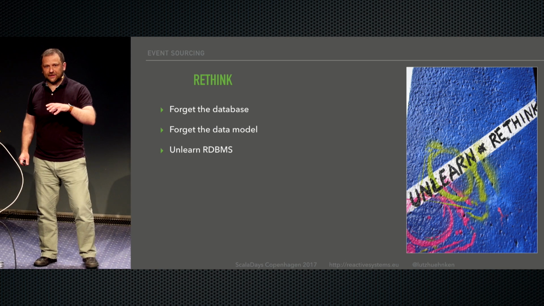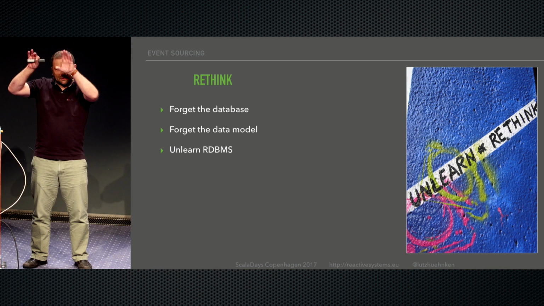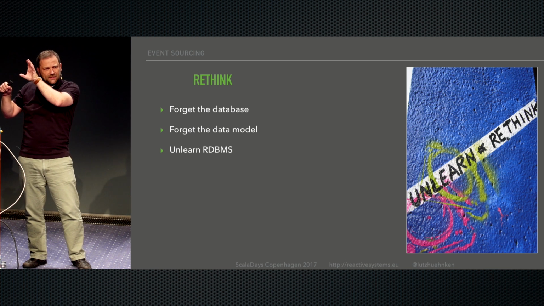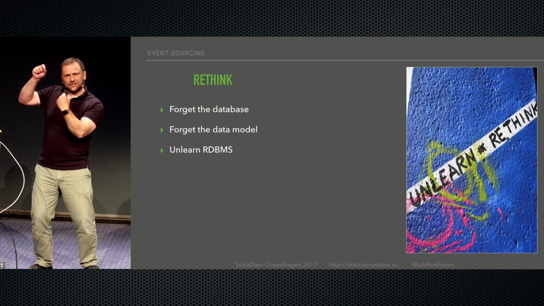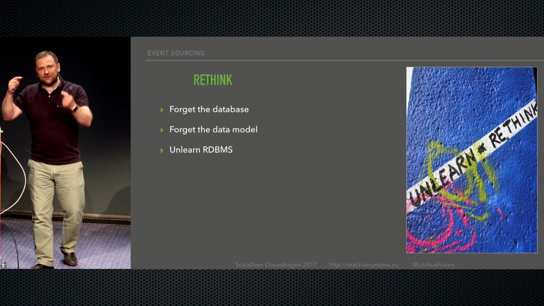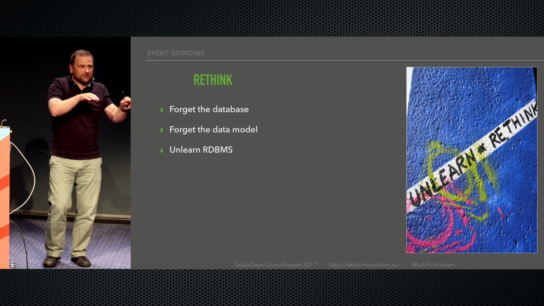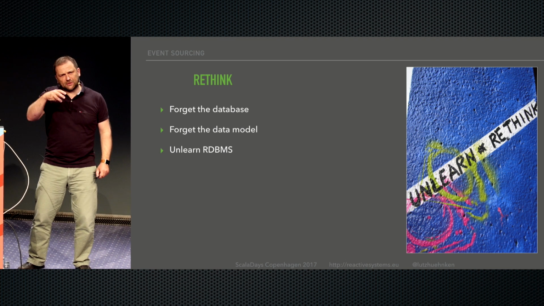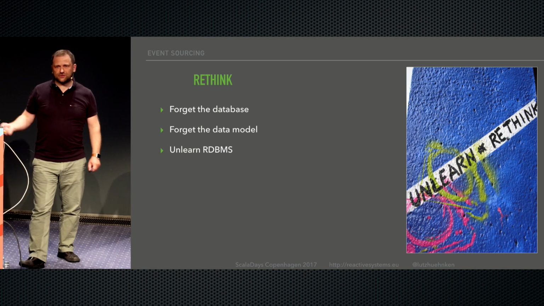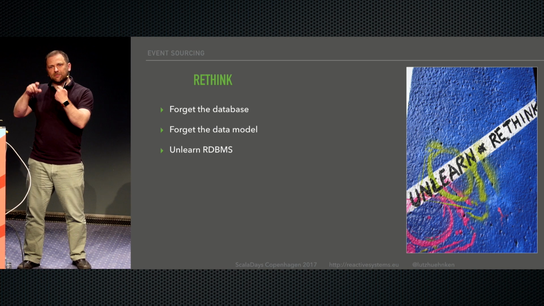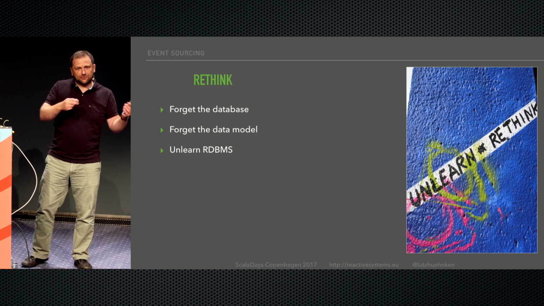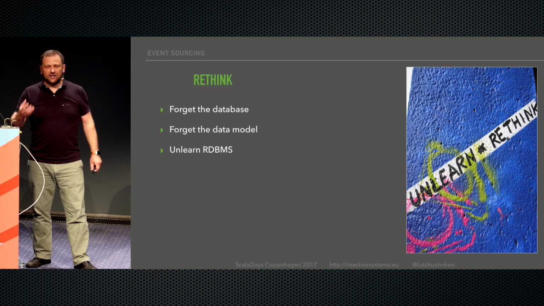It's not only about the learning. When you learn something, you put it in place in your worldview, and you say, okay, I learned something new, it fits in this place. Sometimes you learn something that actually contradicts something you learned before, and you have to unlearn. Maybe if you've done a lot of imperative programming and you learn functional, you feel like, okay, if I just apply the patterns that I'm used to in this new paradigm, that doesn't really work. I have to change my mindset. I have to unlearn what I've learned. If you go from sequential programming to working with actors and messages, you have to unlearn.